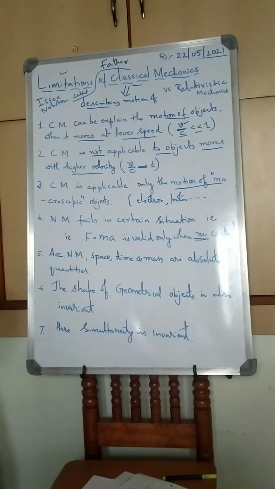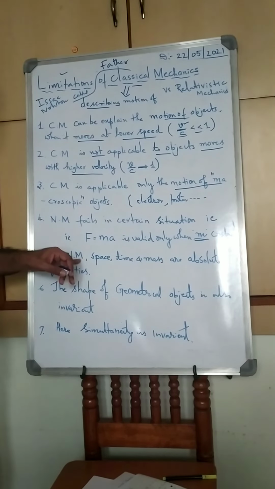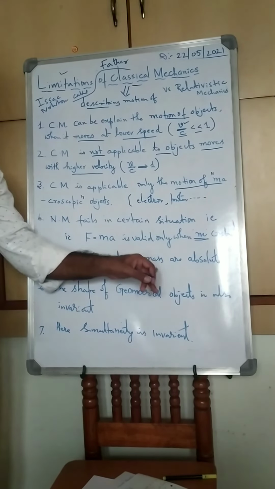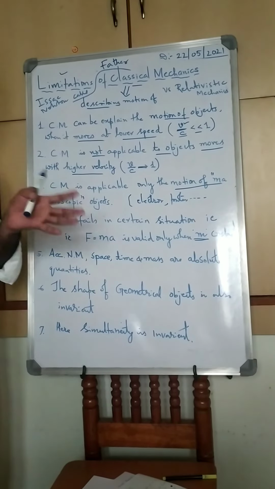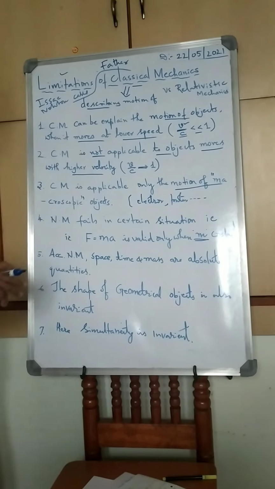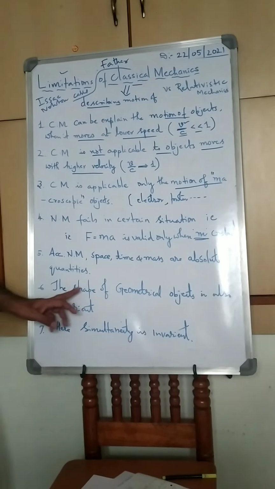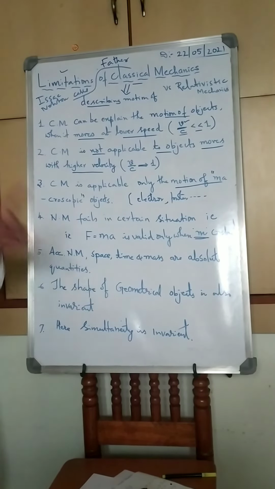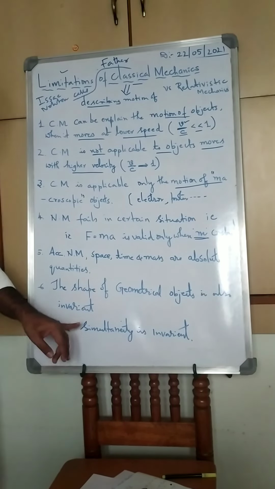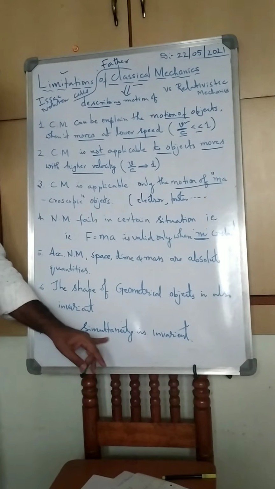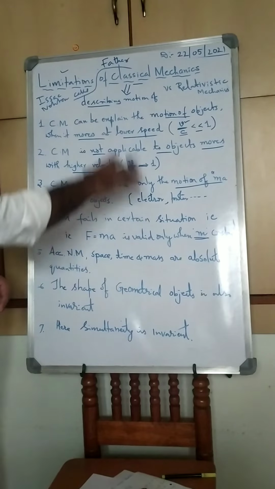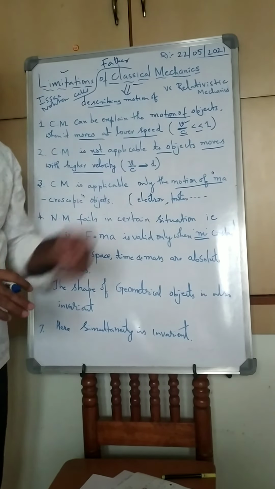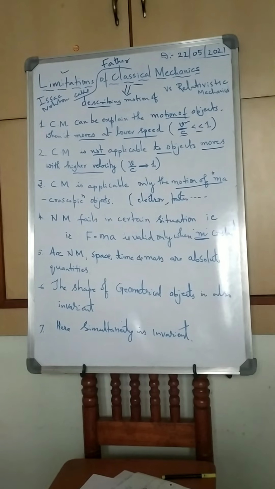According to Newtonian mechanics, which is classical mechanics, space, time and mass are absolute quantities. Absolute quantities means every observer measures the same value. The shape of a geometrical object is also invariant. Another limitation is that simultaneity is also invariant. These are the important limitations of classical mechanics compared to relativistic mechanics. Thank you very much.